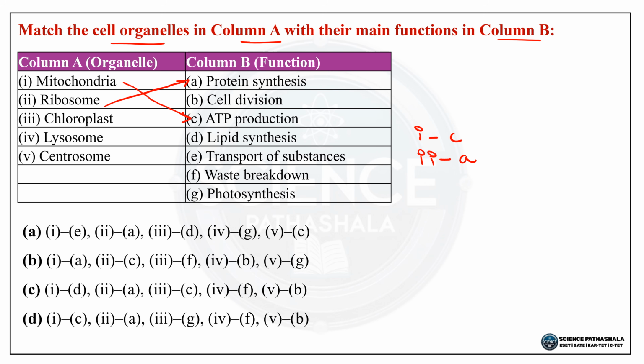So the next is chloroplast. So chloroplast it is better matching, what is that? It is better matching photosynthesis. So chloroplast does photosynthesis in green plants. So that is 3 it is better matching, what is that? G. So the next is lysosome. So lysosome does waste breakdown and digestion. So lysosome it is better matching, what is that? F. Okay. So lysosome it is better matching, what is that?